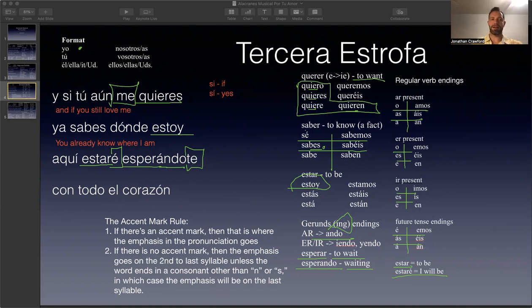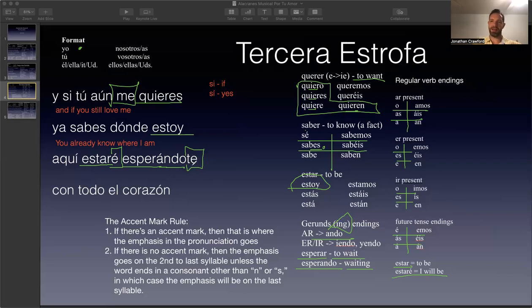Remember how earlier, when I said me quieres, I said that the direct object pronoun always goes before the conjugated verb, which is true unless it's in the gerund form. If it's in the gerund form, then it can actually be attached to the end. Okay, just like that. Aquí estaré esperándote. And so that's one of the rules in Spanish. You can attach it to the end of a gerund.